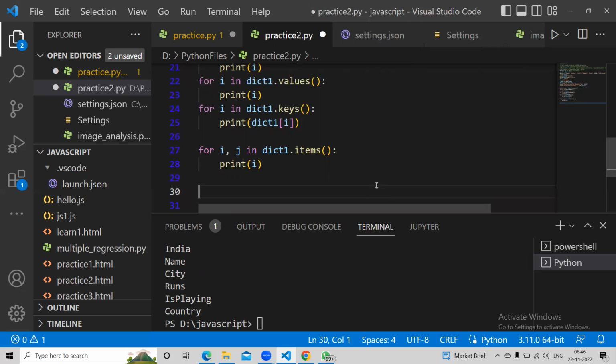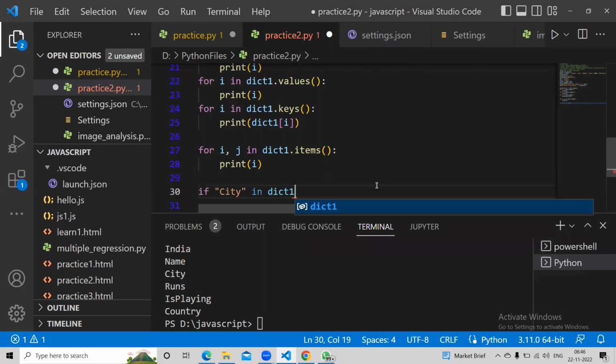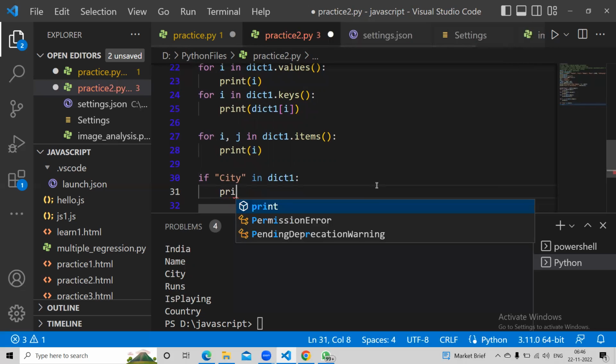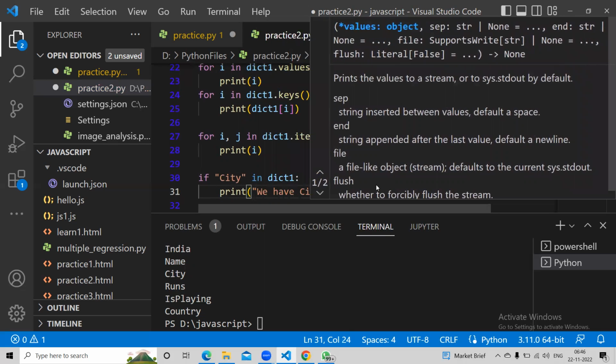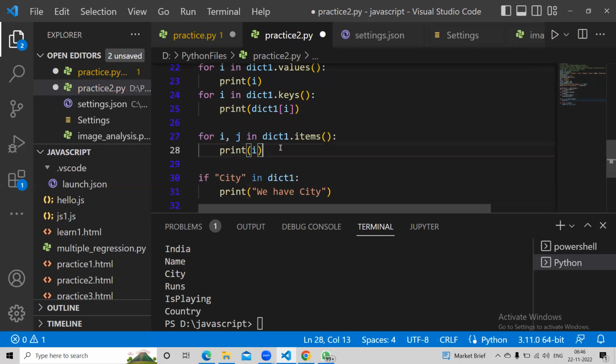So you can do something like, if city in DICT1, print we have city.